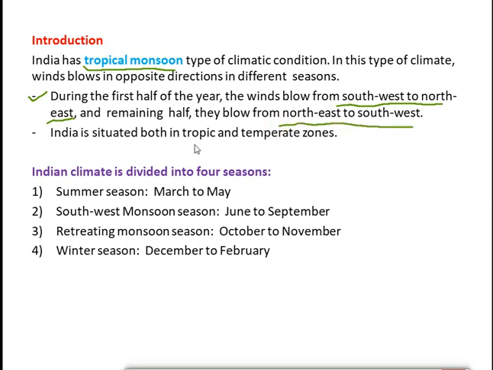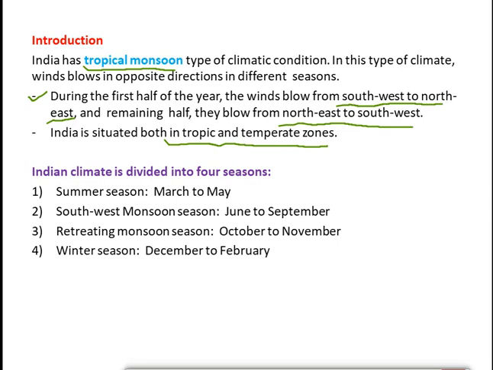India is situated both in tropic and temperate zones. So this is the location of India, that it is situated both in the tropic and in the temperate zones. Now let's learn about the four seasons in India. So the Indian climate is divided into four seasons. So this question can be asked: name the different seasons in India.